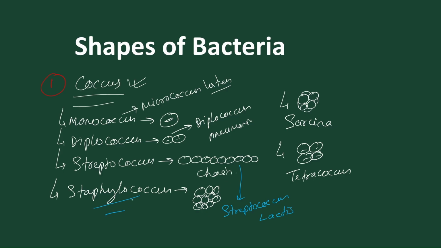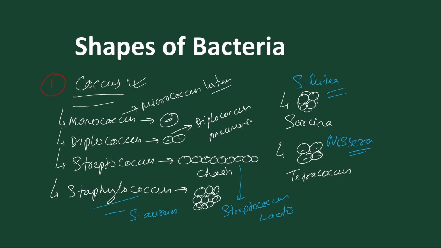And Staphylococcus, which are present in a bunch, grapes like structure. The Staphylococcus example is Staphylococcus aureus. And when we move on to Sarcina, that is Sarcina lutea. Sarcina lutea is its example. And when we move on to Tetracoccus, the best example is Neisseria. So these are the examples.